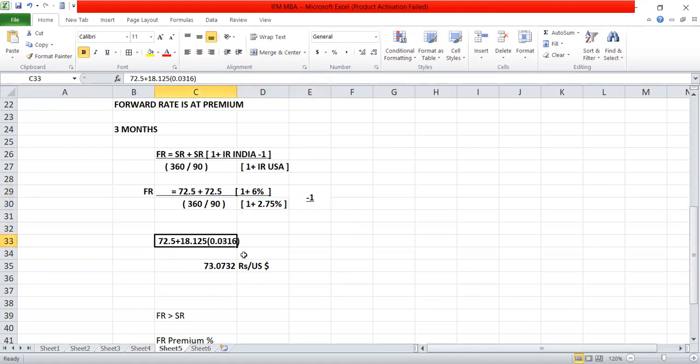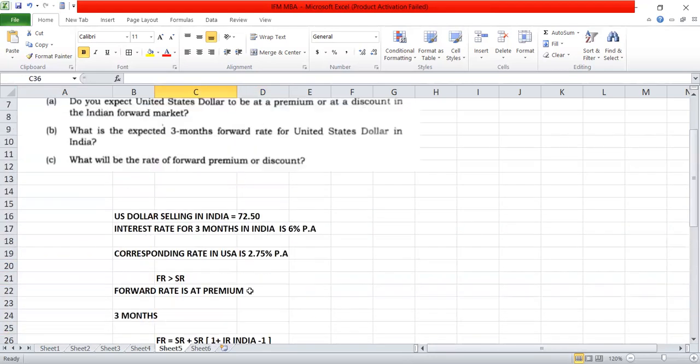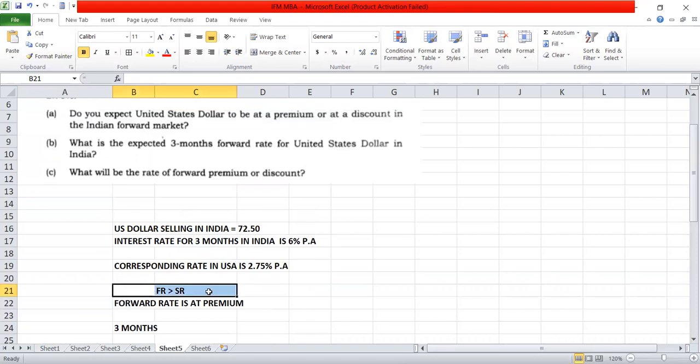So the answer is 0.0316, multiplied by 18.125, plus 72.5. Now the forward rate of the US dollar is 73.0732 Indian rupees per dollar. So you can see this is proved: forward rate is always greater than spot rate.